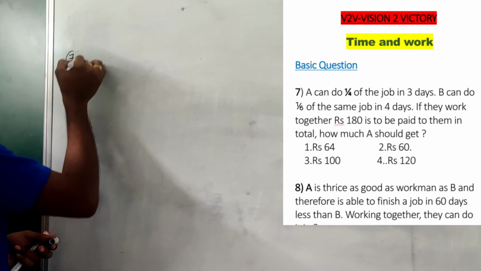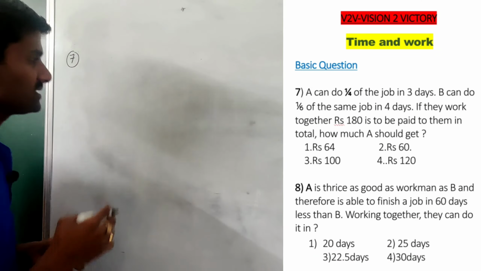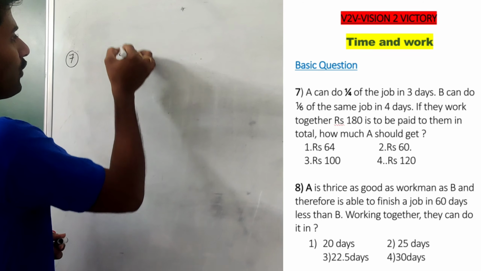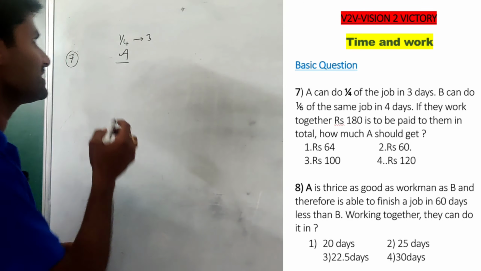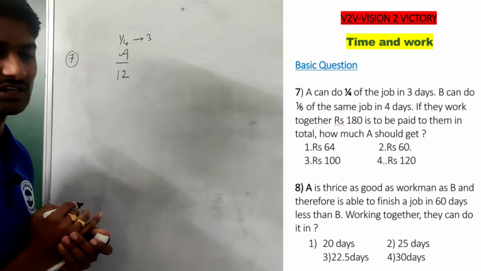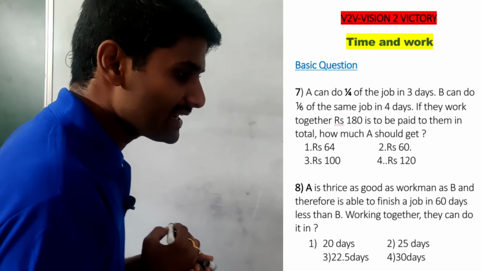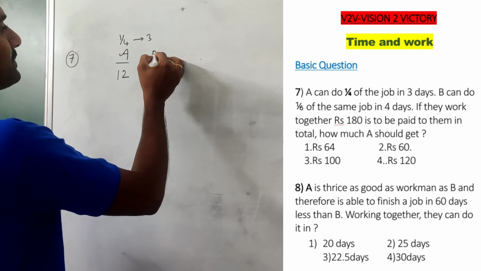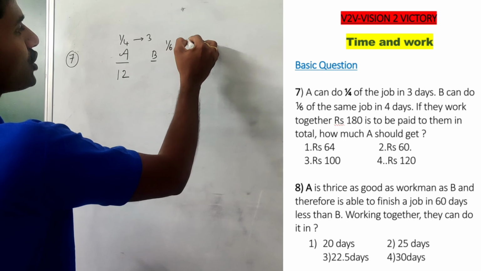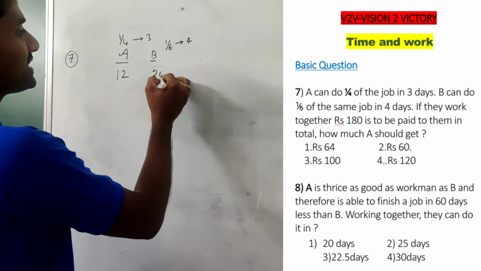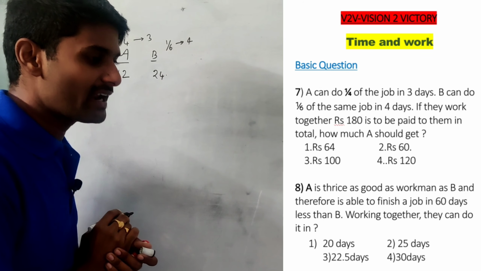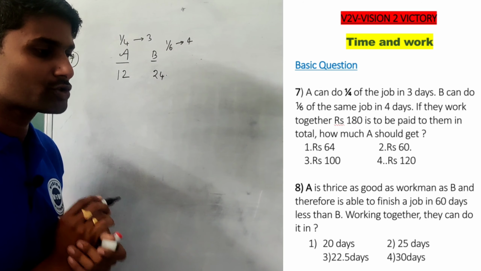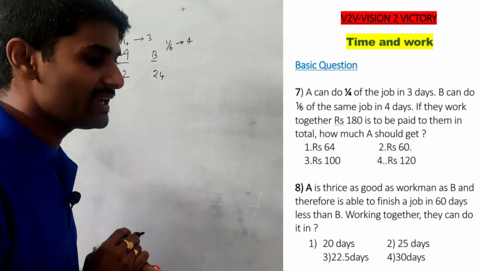Okay, see the seventh one. A can do 1/4 of the work in 3 days, which means he completes the whole work in 12 days. Then B can complete 1/6 of the job in 4 days, which means B can complete the work in 24 days. If they work together, 180 rupees is paid to them in total. So how much amount should A get?